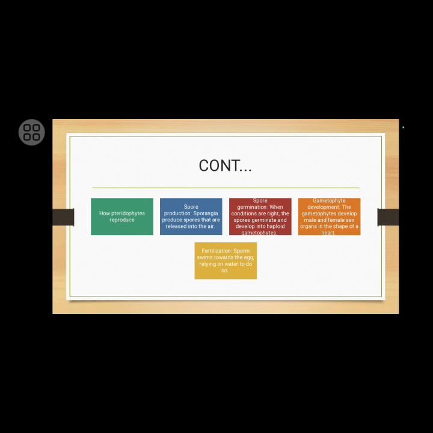How do the spores germinate? When the conditions are right, the spores germinate and develop into haploid gametophytes. How does the gametophyte develop? The gametophytes develop male and female sex organs in the shape of a heart. Fertilization. So how does the process of fertilization take place? Sperm swims towards the egg, relying on water to do so.